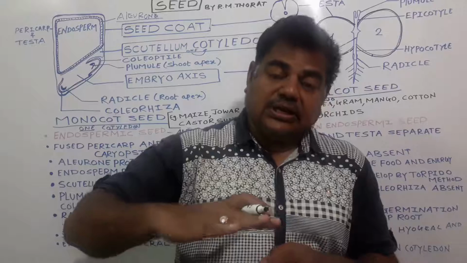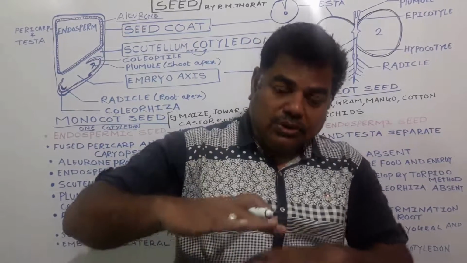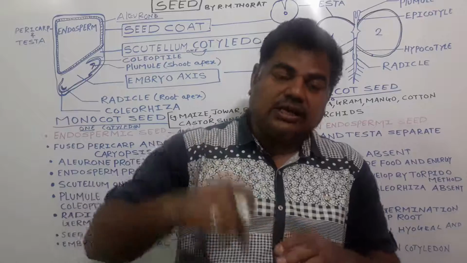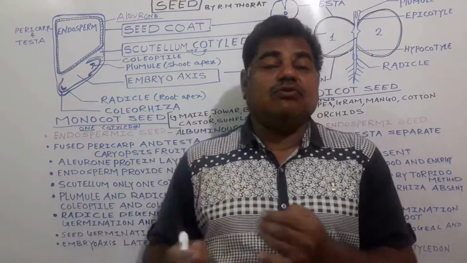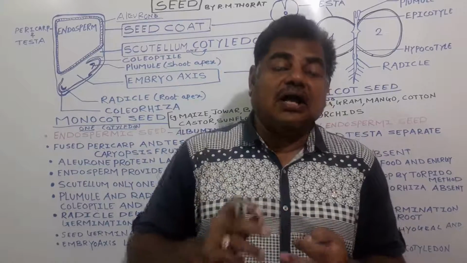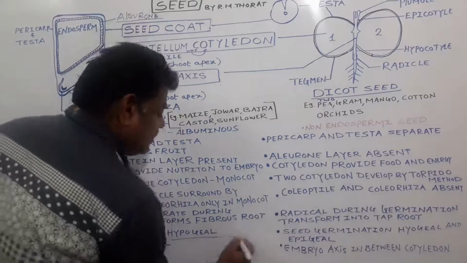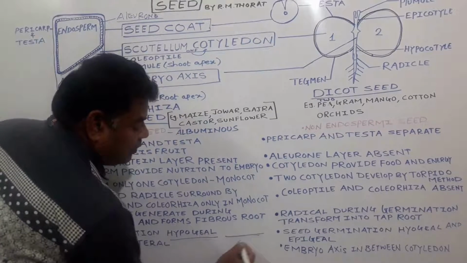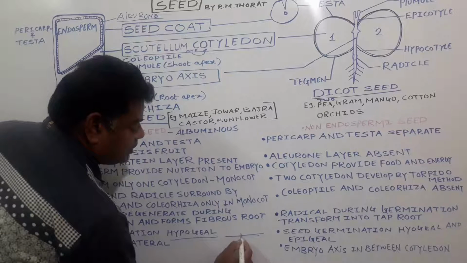It takes place inside the ground, inside the soil, as in maize, jowar, bajra. We call it hypogeal germination. Like this. This one is the ground level and the seed germinates here only. Root formation is there and shoot formation is there, like this.